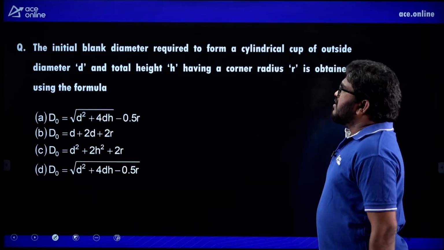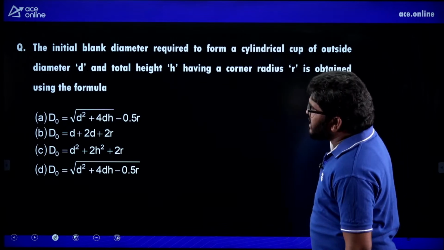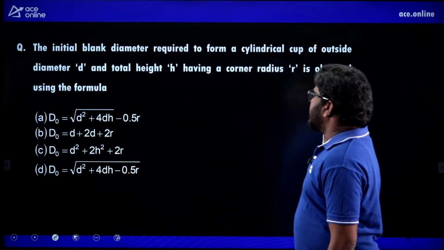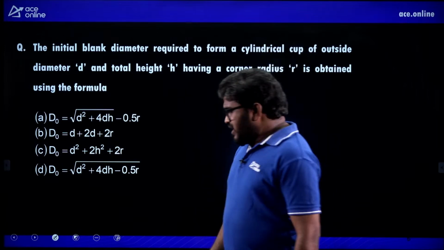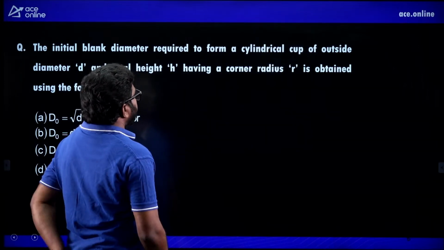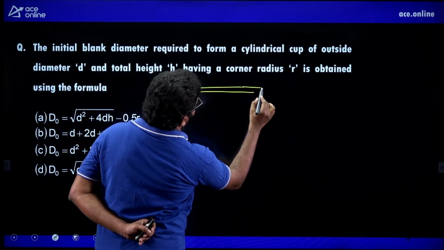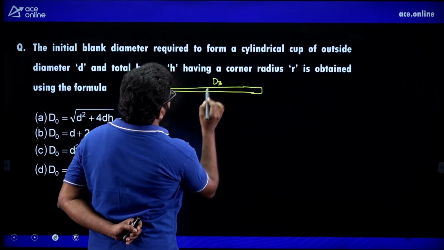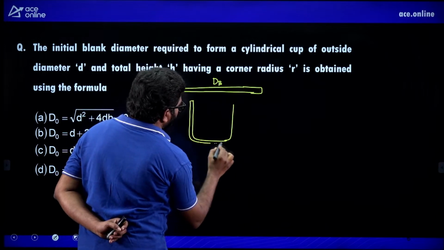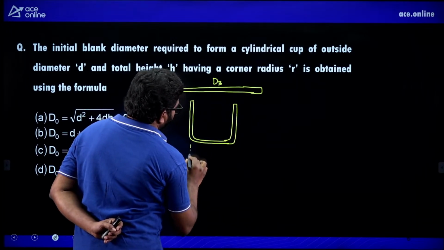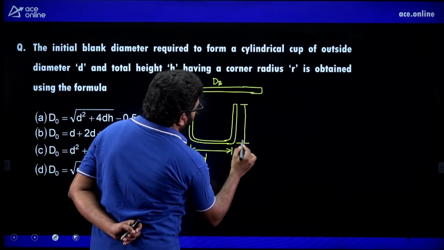Next. The initial blank diameter required to form a cylindrical cup of outside diameter D and a total height h having a corner radius r is obtained by using the formula. So here listen carefully. They are going to make a cup from a sheet of initial blank diameter dB. They are going to make a cup like this from the sheet, right? Here the cup diameter, let us say this is D and height of the cup is h.